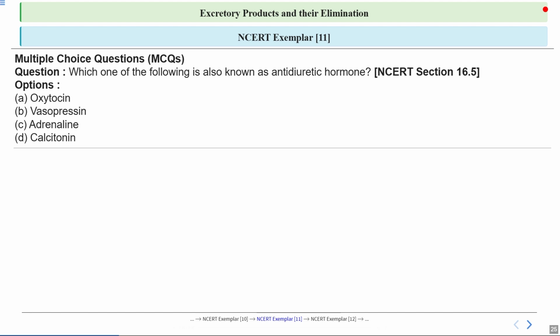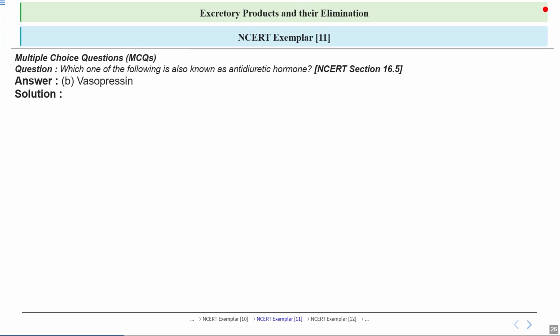Now this is question number 11, and the question is, which of the following is known as antidiuretic hormone? We have given 4 options. Options are oxytocin, vasopressin, adrenaline, calcitonin. This question will cover NCERT section 16.5. So the answer is option B, that is vasopressin.